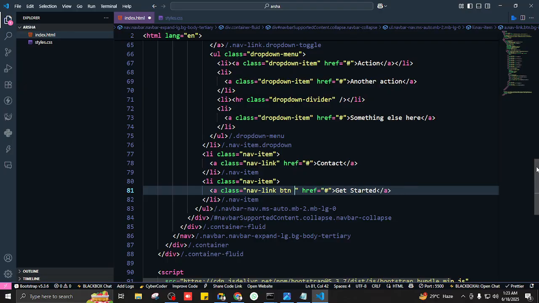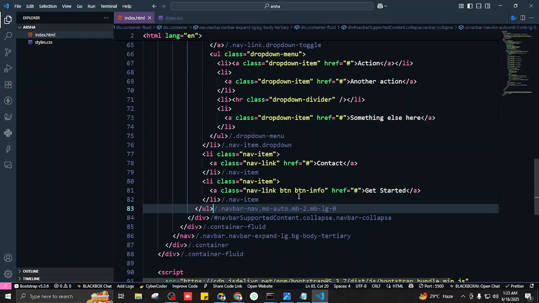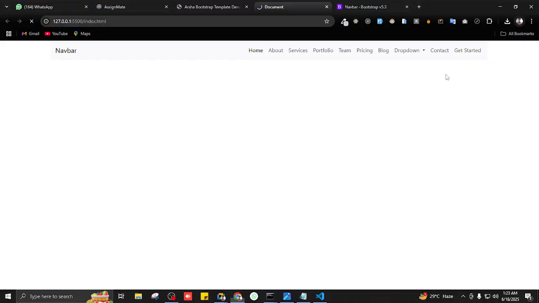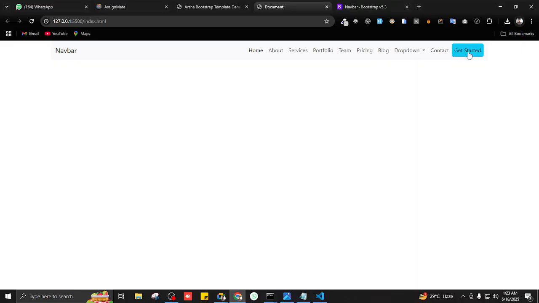But if I write BTN info, we'll have the hover effects and all of the stuff. Why didn't it work? BTN info. Save it. Oh, okay, it didn't work because of this nav link class. So let's change it back to BG. Now I want it to have a white color. What's the class for that?